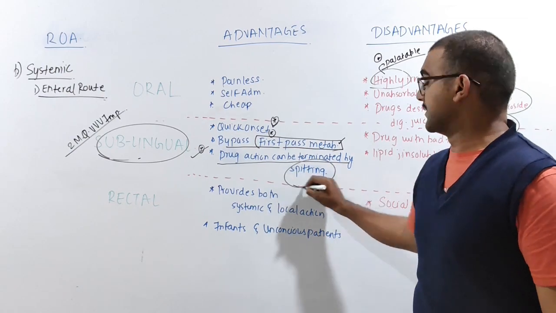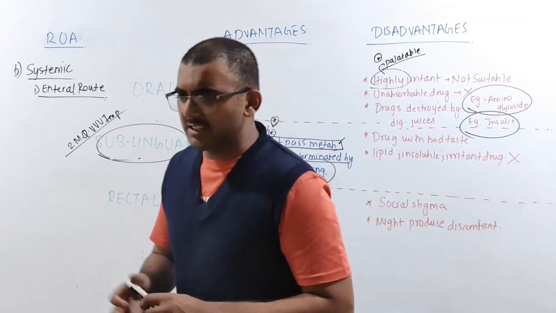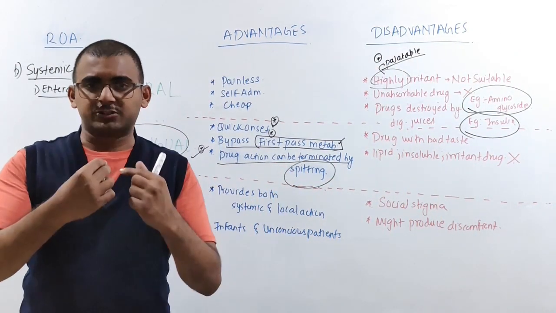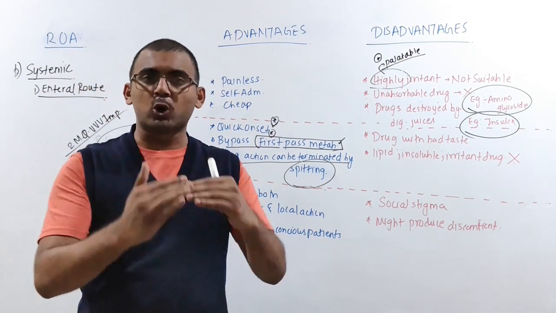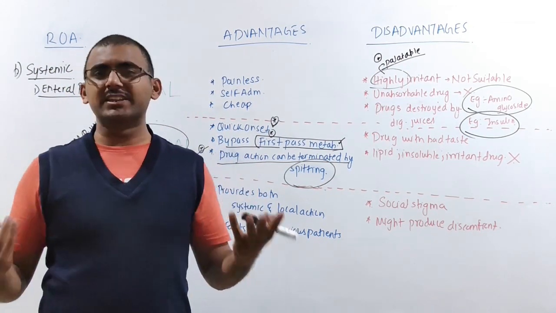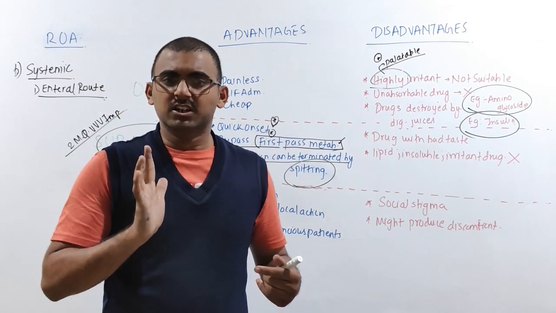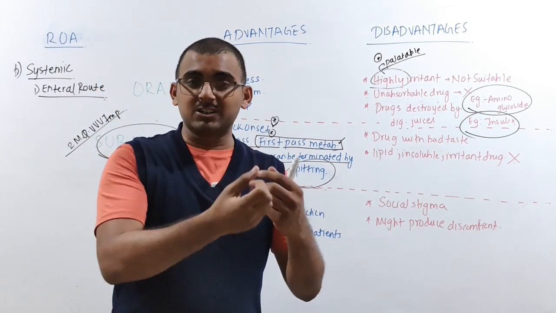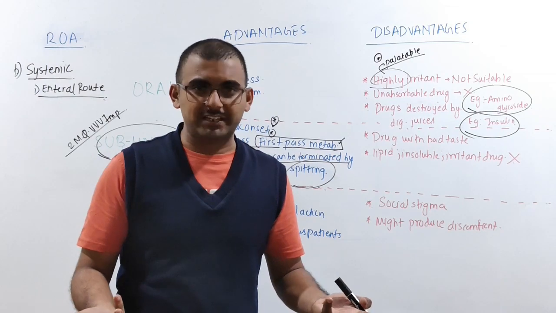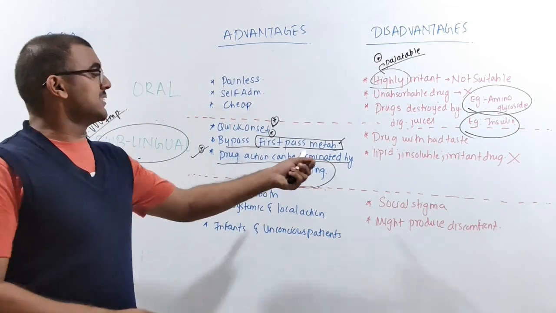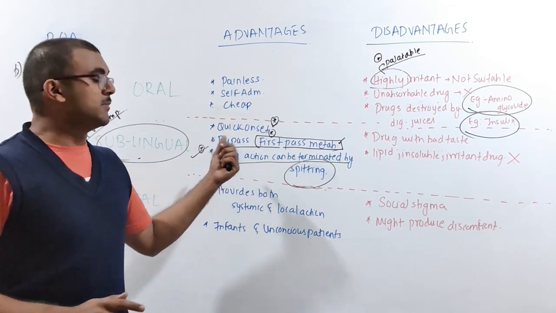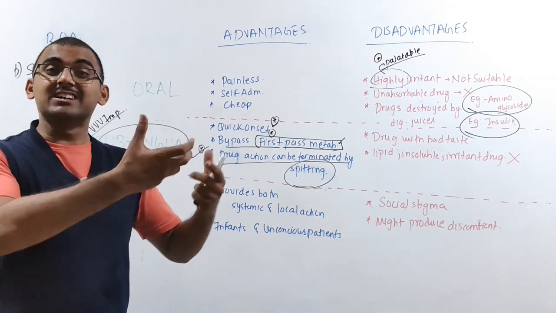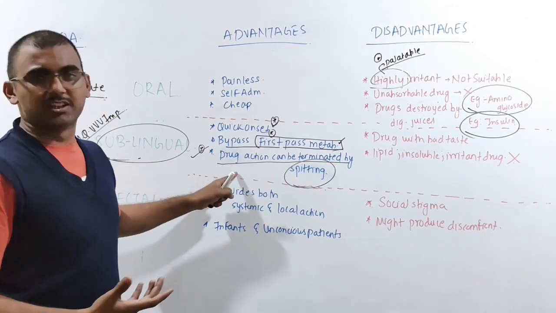One more very simple, peculiar characteristic of the sublingual route of administration is that drug action can be terminated by spitting. For example, you are taking the drug and you are having an action. If you want to stop the drug action, you do not do anything, just simply spit out the drug. The drug won't get absorbed, so the action will not be seen. So it is very easy to terminate the drug action. I hope it is clear to you.